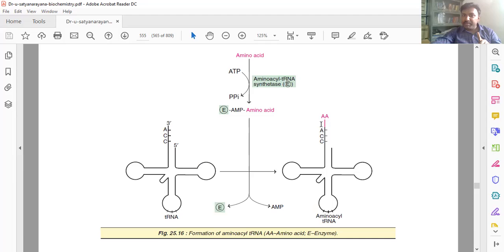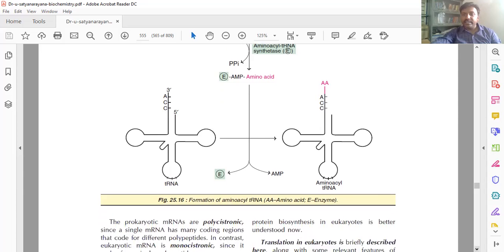Here you can observe the amino acid in pink color. The enzyme and adenosine monophosphate are released. So this is the activation of the amino acid and its binding to the tRNA, forming amino acyl tRNA. Next,